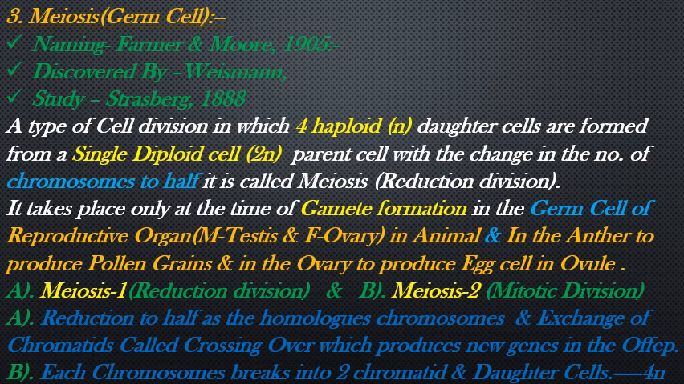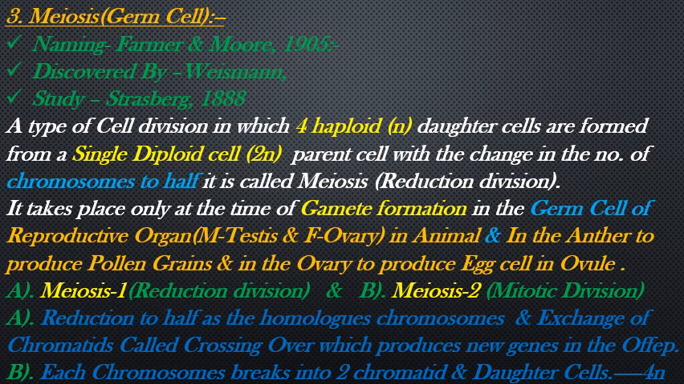It takes place only at the time of gamete formation in the germ cells of reproductive organs. In males it occurs in the testes, in females it occurs in the ovaries in animals. If you talk about plants, it occurs in the anther to produce pollen grains, and in the ovule to produce the egg cell. So in this type of cell, meiosis takes place.